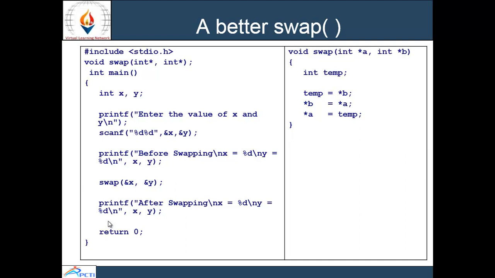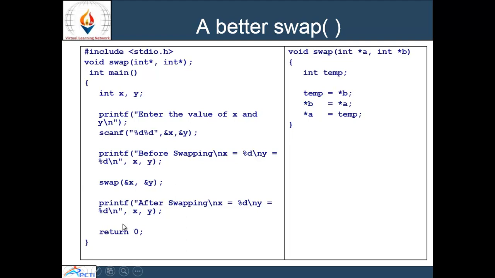Before swapping, I am showing the values of x and y, and then calling the function, passing the references of the variables, that is swap(&x, &y). The addresses of these variables are passed to this function, void swap with int pointers a and b, int temp assigning the values, and then going back to the printf statement. After swapping, it will show the values of x and y, then return 0.